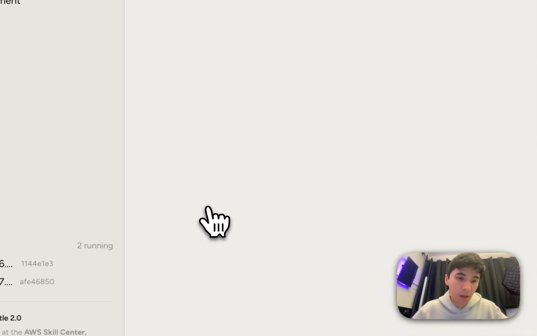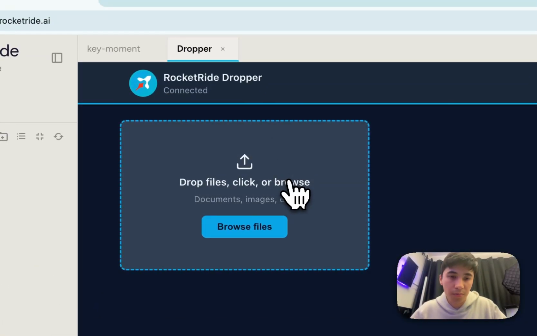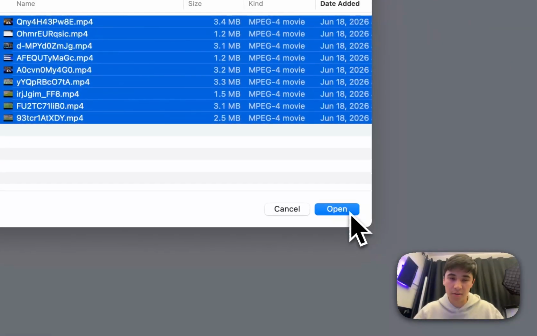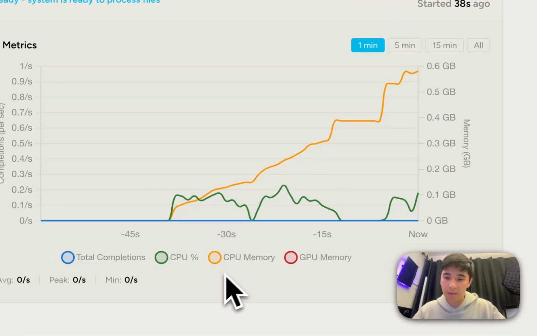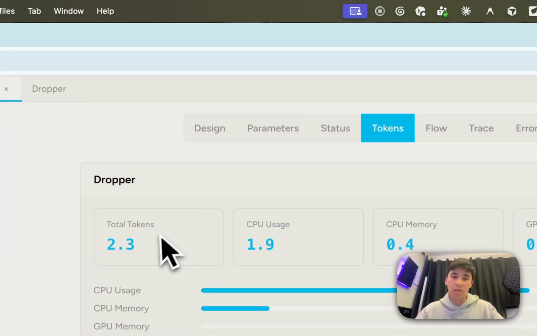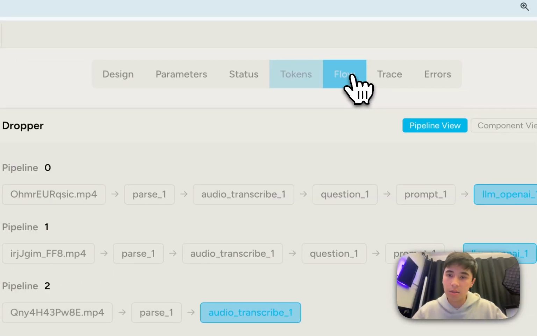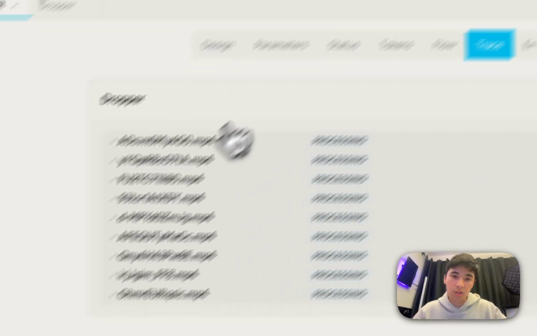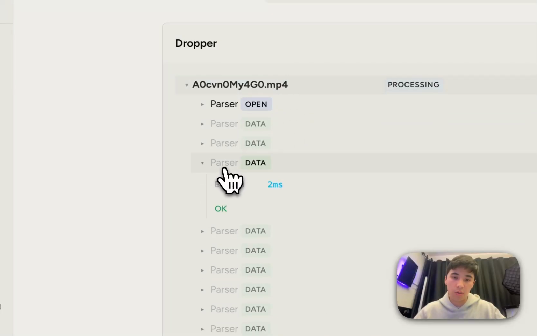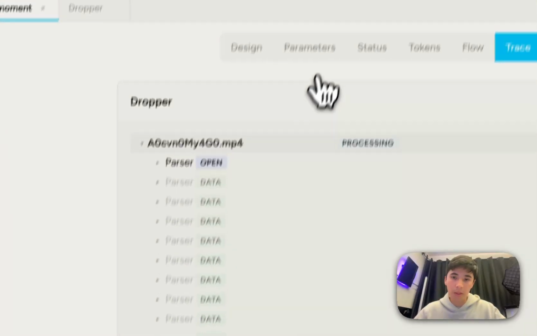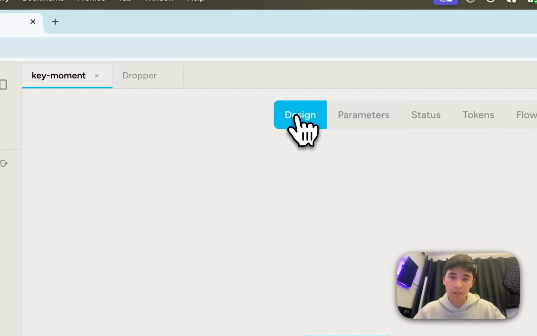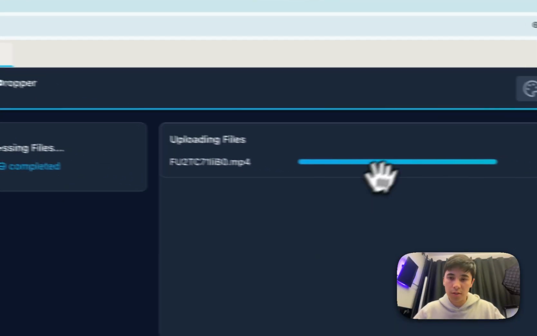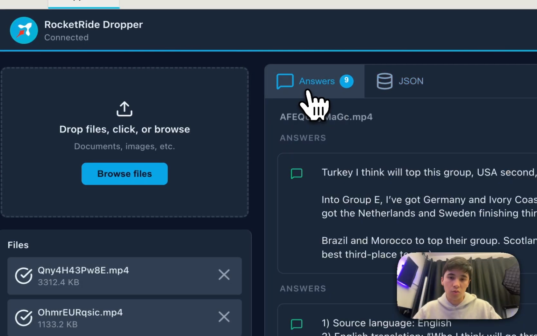Now that it's ready, we can just upload all the videos into the dropper. It will do all of these in parallel, and while it's going, we can see other things like the status of CPU and GPU memory. We can actually see the tokens as they're being processed. We can see the flow. We can see the trace. This shows every single video, what's going on in each node as it goes through the pipeline. We can also change the trace level if we want to see how comprehensive we make this trace. And once these videos are done, we will then be able to see the answers.